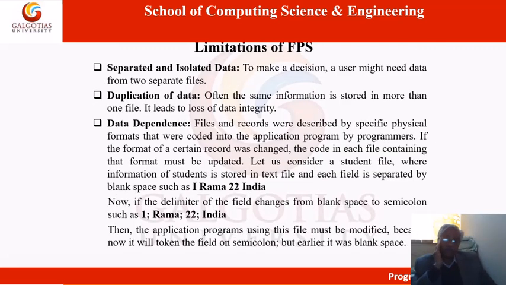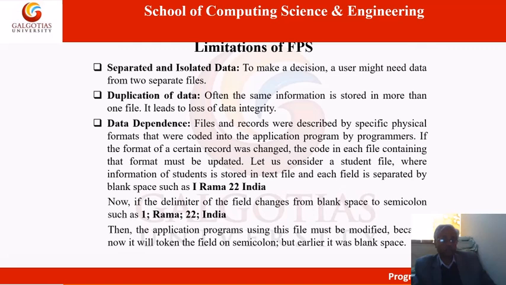Then limitations, what are the limitations? Separated and isolated data: to make a decision, a user might need data from two separate files. Then duplication of data may be there because it doesn't support redundancy control. Then data dependence: files and records were described by a specific physical format that was coded into the application program by programmers, and if the format of a certain record was changed, the code in each file containing the format must be updated.